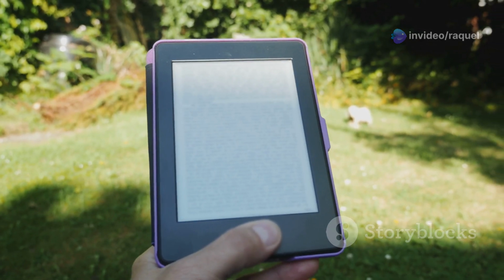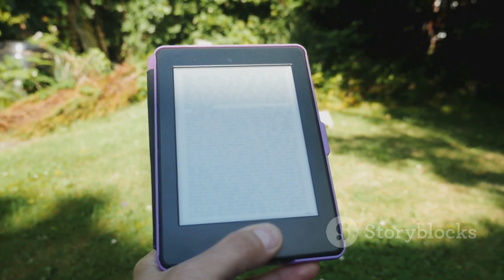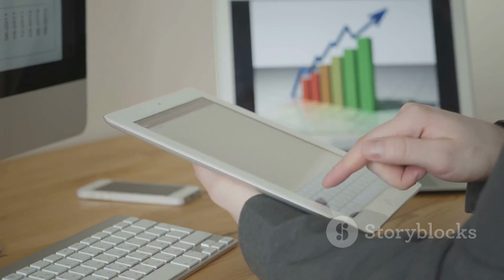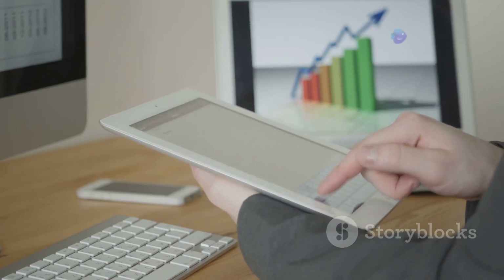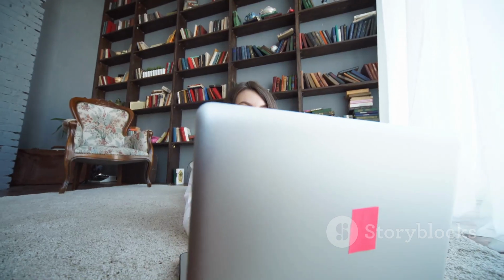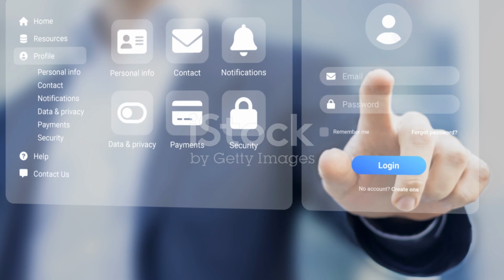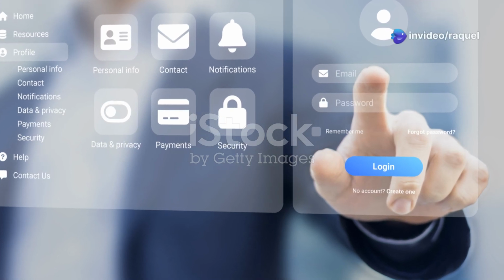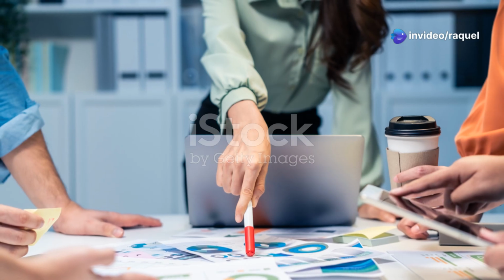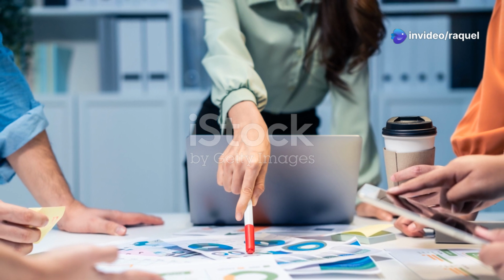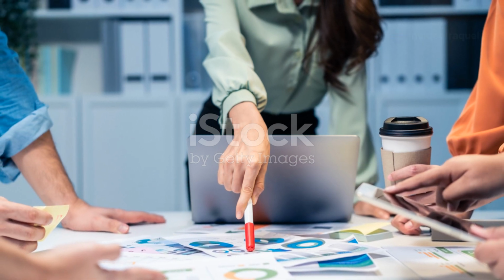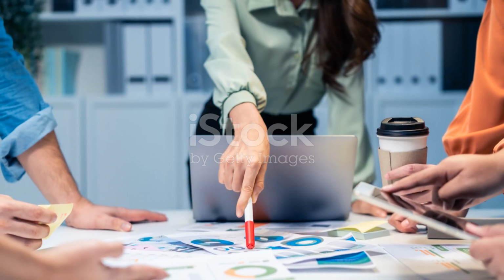PDFs are universally compatible and preserve the formatting of your document, ensuring that it appears as intended across different devices. Most word processing software, such as Microsoft Word or Google Docs, offer built-in options to export your document as a PDF. Now comes the exciting part: uploading your ebook to Google Play Books. Log into your Google Book Partner account and navigate to the Add Book section. You'll be prompted to provide essential details about your ebook, including the title, subtitle, author name, description, genre, and target audience.